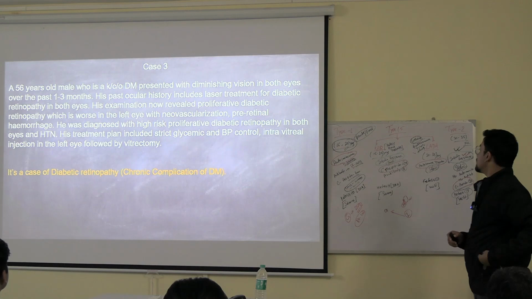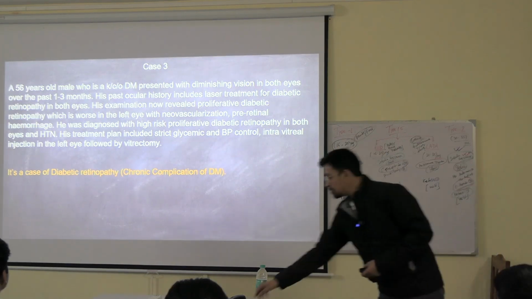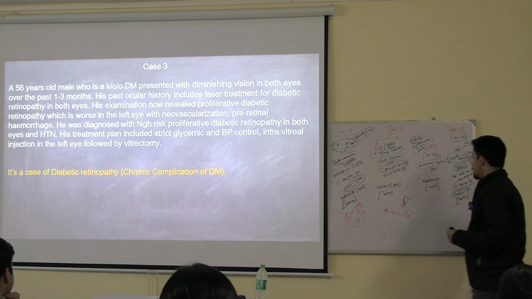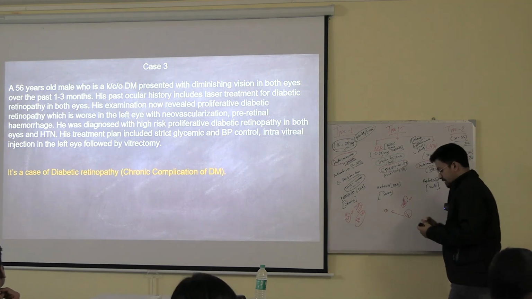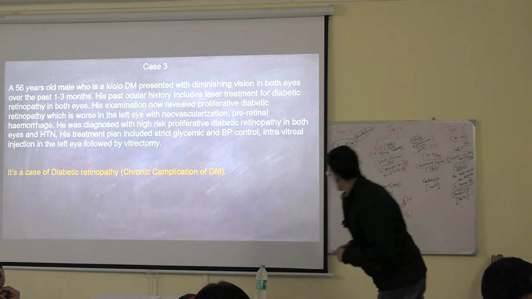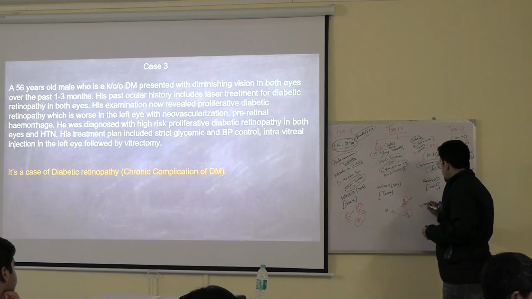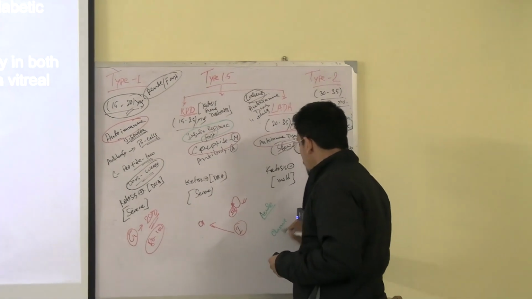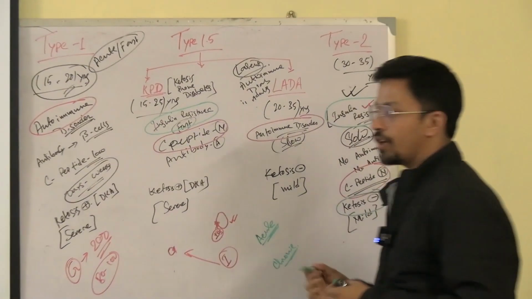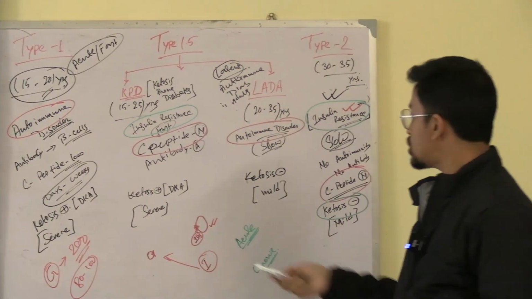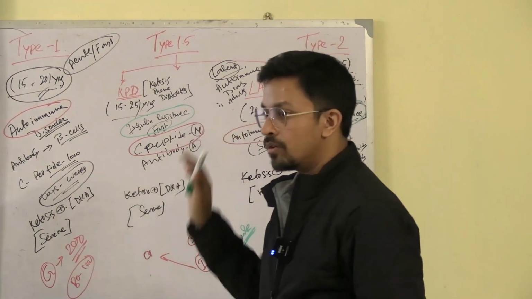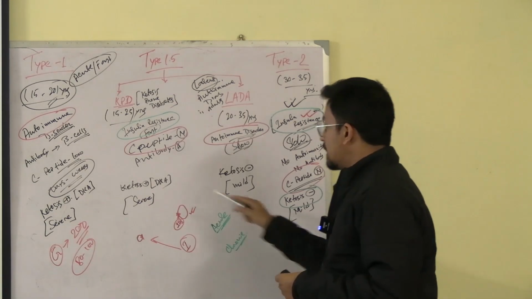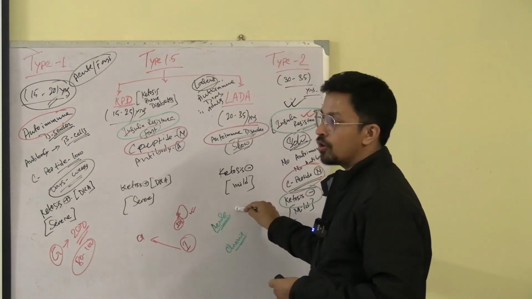So this is a case. Now we have told you that type 1, 2, 3, 4, 1.5, everything, all the types are done. Right? Now there can be 2 types of complications in case of diabetes. One can be acute complication, another can be chronic complication. What do you mean by acute complication and chronic complication? Acute means within a short period of time it is complicating, and chronic means over a long period of time it is complicating.